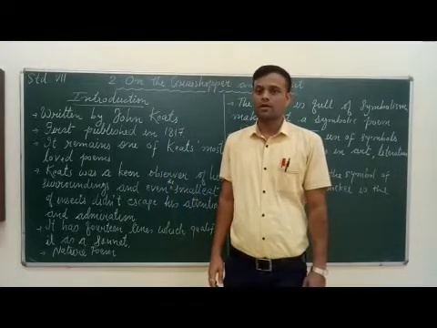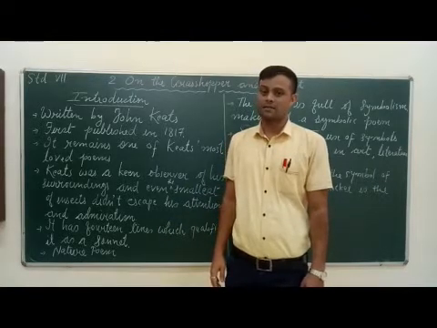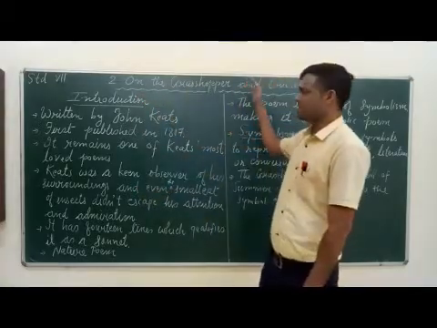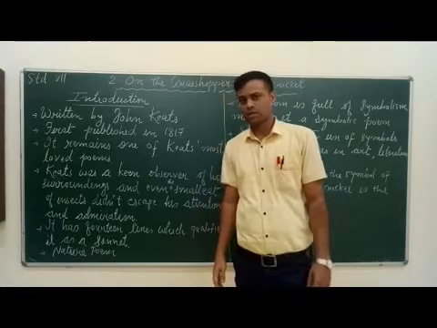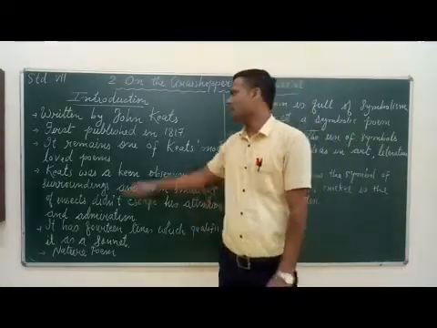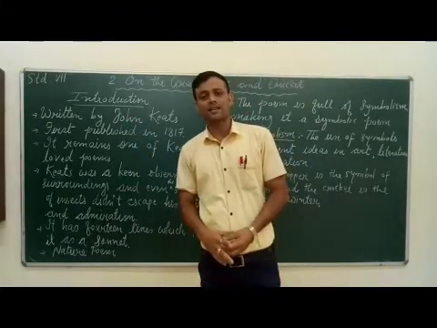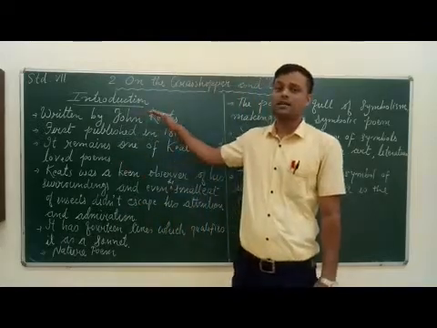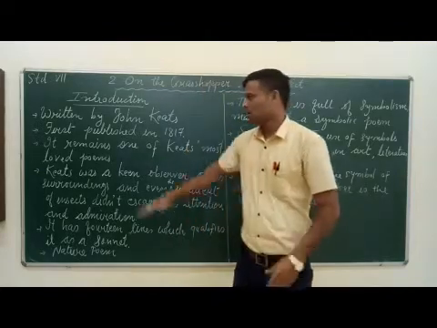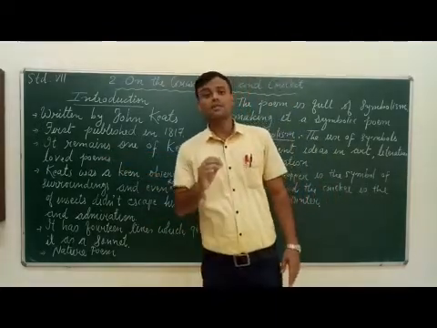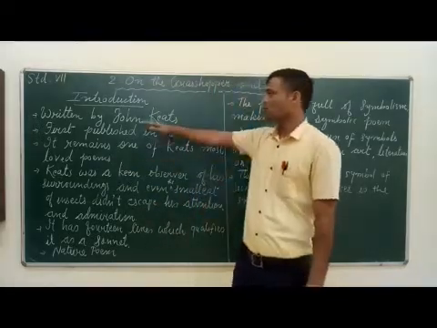Today I am here to summarize one of the poems of Standard 7, The Grasshopper and the Cricket. Let's see the introduction part. The present poem is written by John Keats. It was first published in 1870. It remains one of the most celebrated, most famous, most loved poems of John Keats.